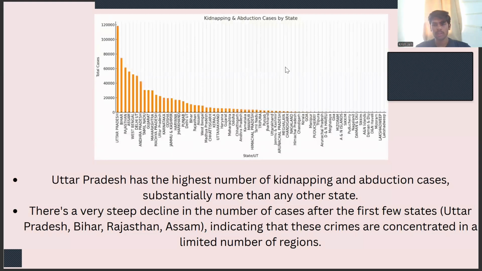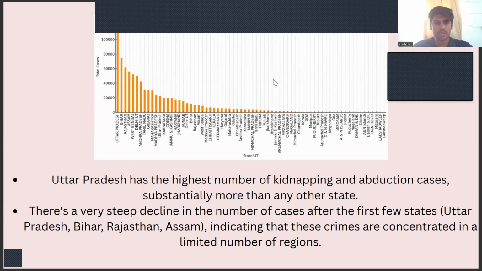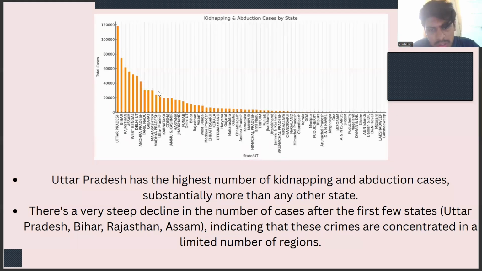Kidnapping and abduction cases. Uttar Pradesh has the highest number of kidnappings, substantially more than any other state. There's a very steep decline in the number of cases after the first few states like Uttar Pradesh, Bihar, Rajasthan, as we are seeing here.